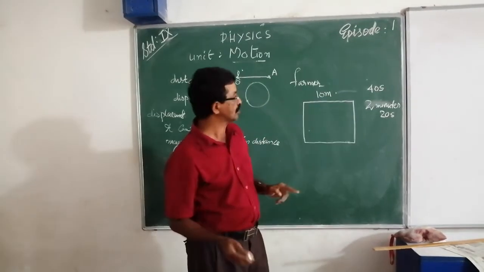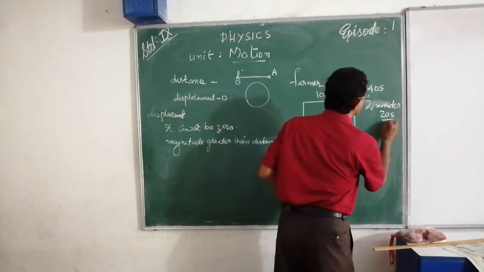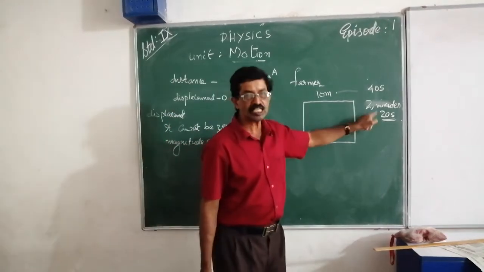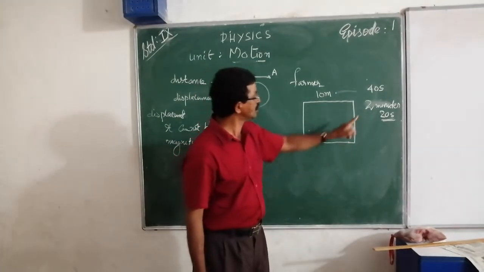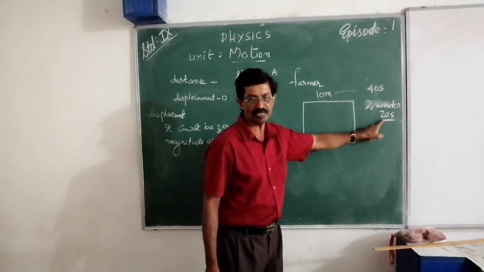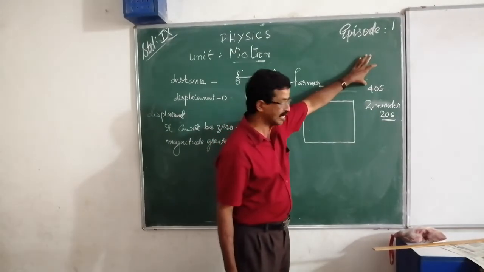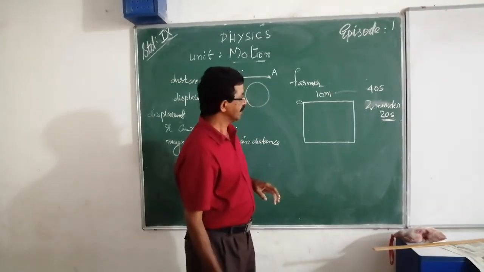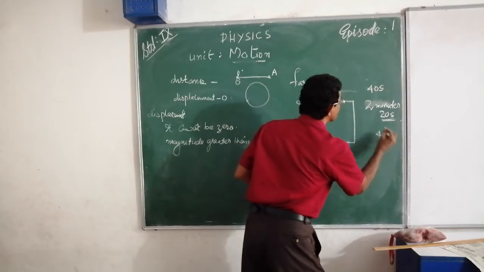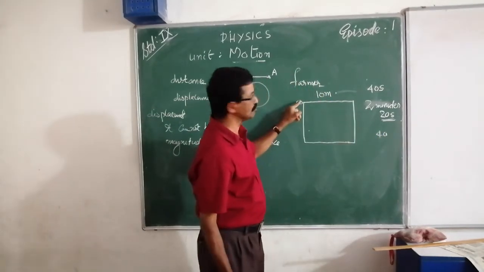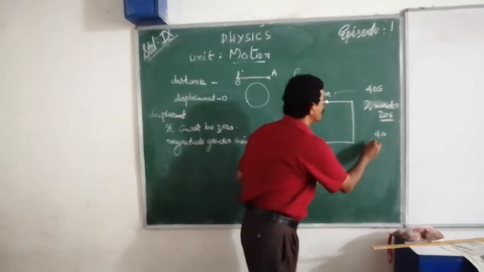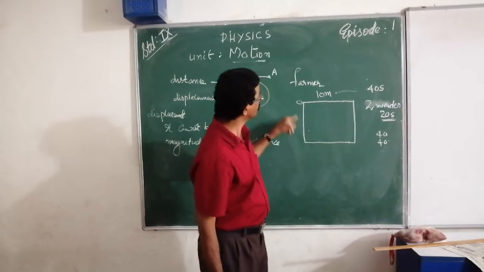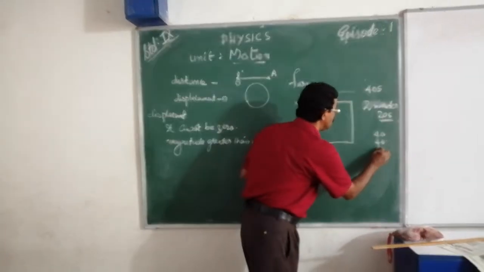Then you want to find out, in 2 minutes 20 seconds, what is his displacement? You know, after 40 seconds he comes to the starting point O. Again another 40, he again comes there. That means 80 seconds is over. Then again another 40, he again comes to the same point.